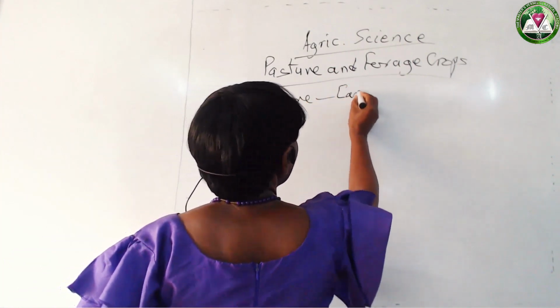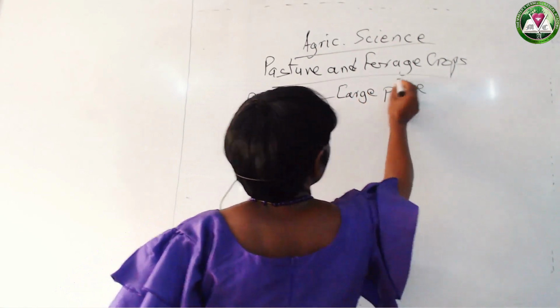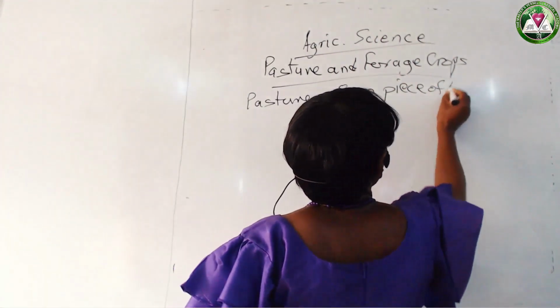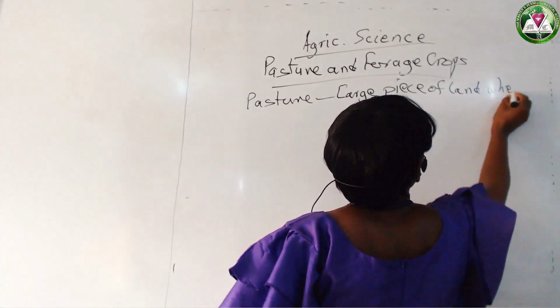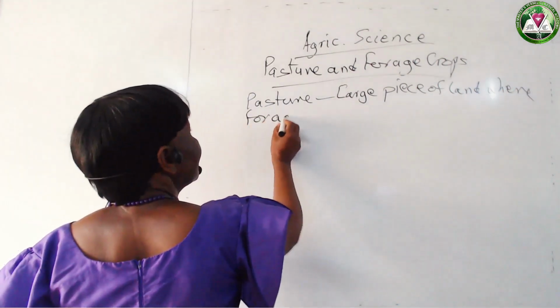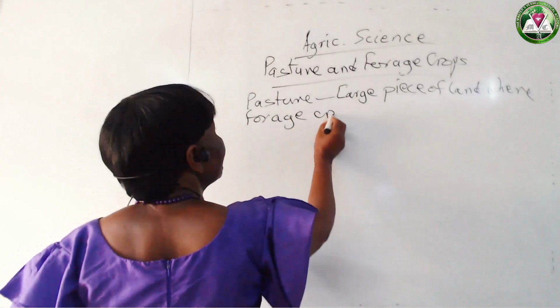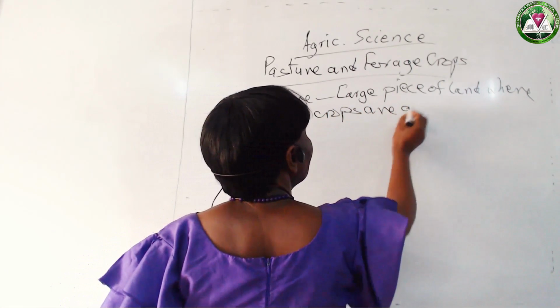Pasture: a large piece of land where forage crops are grown.